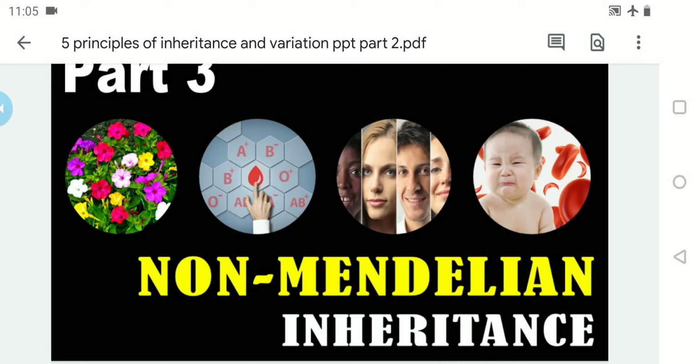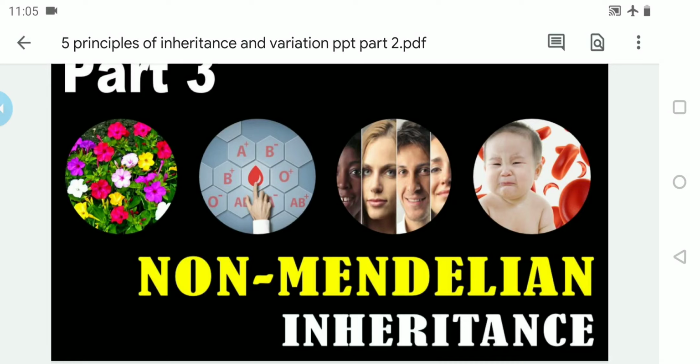They continued the experiments given by Mendel on pea plants and cross-checked them using different species, and came to know that the laws given by Mendel are not applicable to all species.